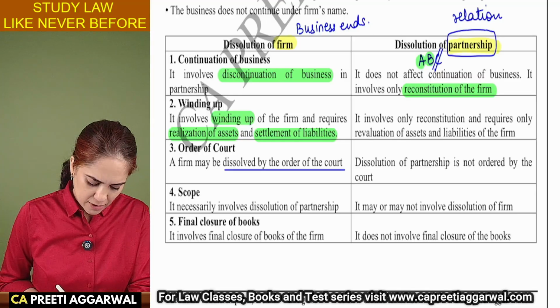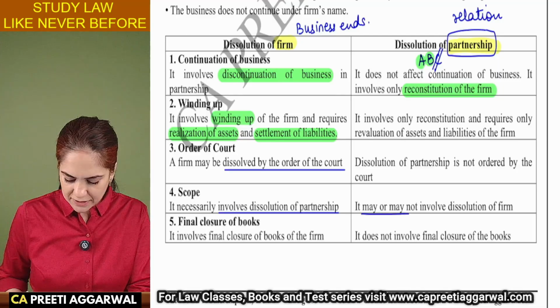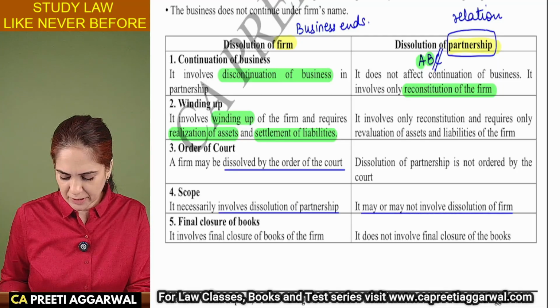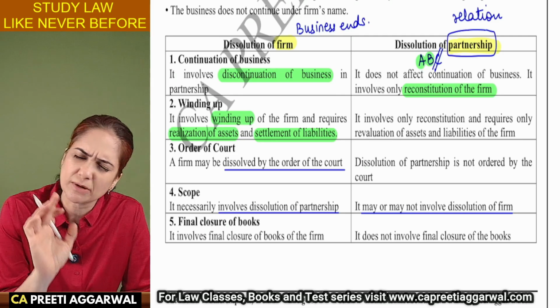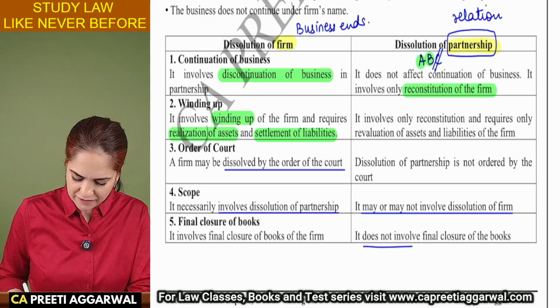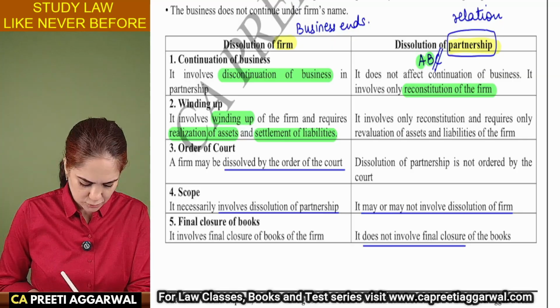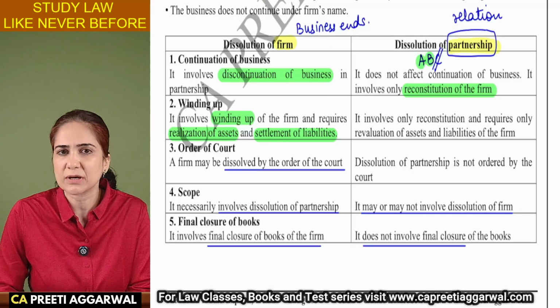Dissolution of the firm very much involves dissolution of the partnership relation, but dissolution of the partnership may not involve dissolution of the firm. Sometimes there is only change in the relation of the partners, firm's business continues. Here there is no final closure of the books. Here books are closed because you need to sell the assets, pay off the liability, there is settlement of account.